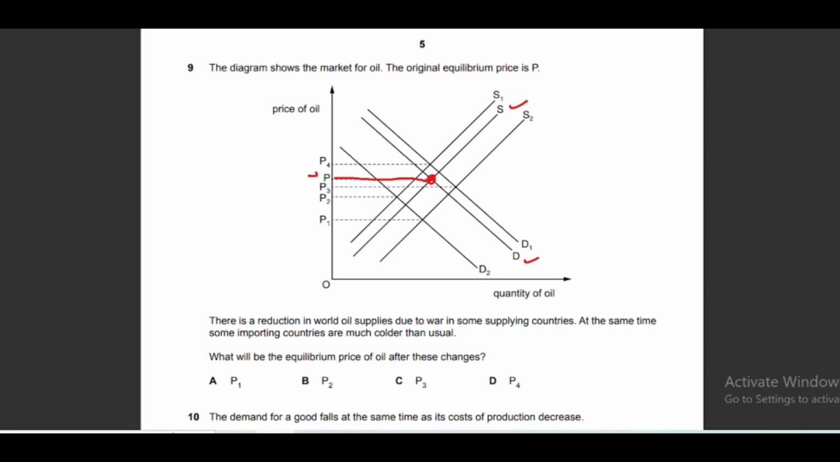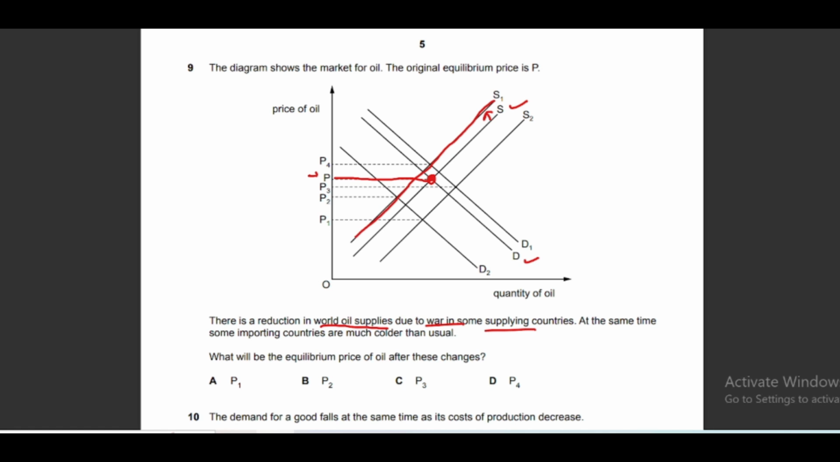Now moving to the requirement of the question, there is a reduction in world oil supplies due to war in some supplying countries, right? So if suppliers are unable to supply or they can supply less, then it means supply will decrease. When supply decreases, it shifts to the left. So it means the new supply curve will be S1. So you can see this line, this is the new supply curve.